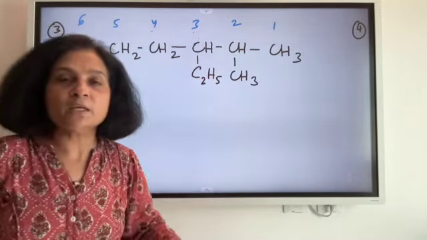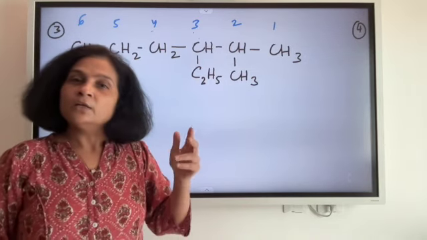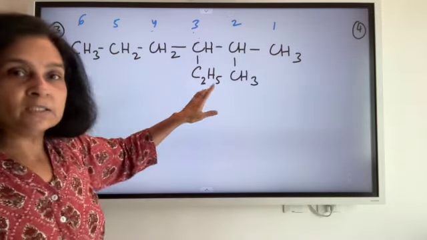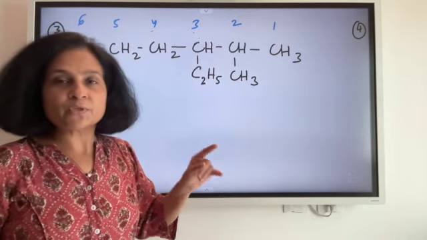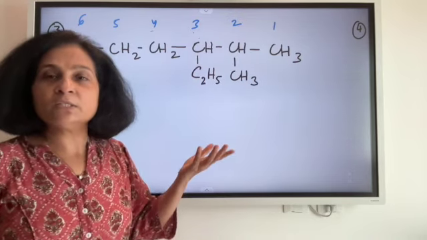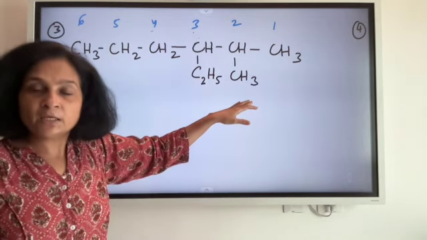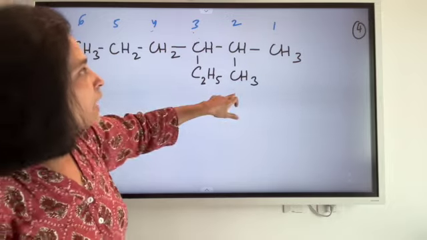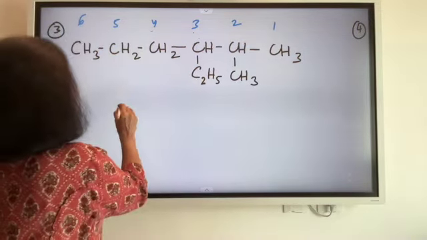So how do I name it? Which one do I name first, the methyl or the ethyl? Another rule here, the alphabetical series. Ethyl starts with E, methyl starts with M. The one which comes first in the alphabetical order is E. So we will first name ethyl and then name methyl. Despite the fact that ethyl is on the third and methyl is on the second, I will name ethyl first.